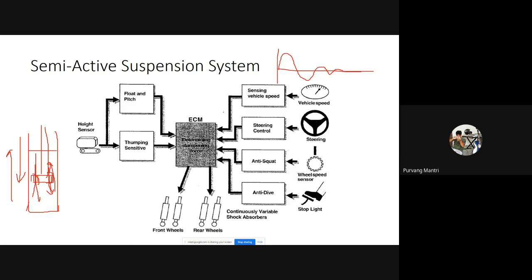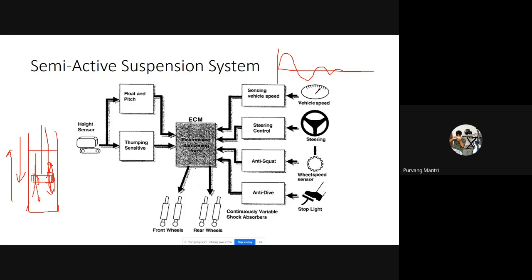The microcontroller takes data from vehicle speed, steering control, anti-squat, anti-dive, and other sensors, and based on that data, it makes assumptions to make the suspension system soft or stiff. Based on that, it drives the actuators, which are servo motors, and they turn the screw or control the diameter of the orifices inside the piston, and thus it controls the damping coefficient.